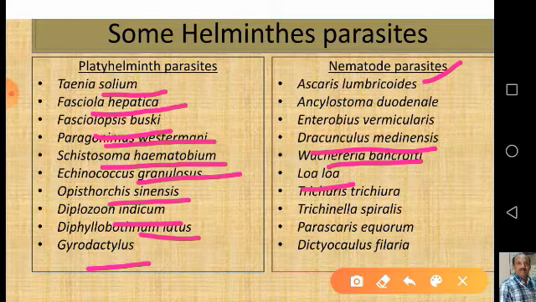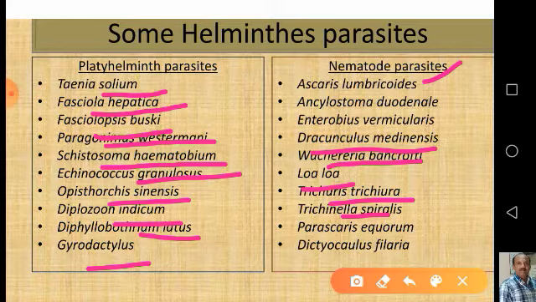Then Trichuris trichiura, commonly called the whipworm, lives in the cecum and appendix of man. Then Trichinella spiralis, which is also a human nematode parasite. Its larval stage lives in the striated muscles, whereas adults live in the intestine.